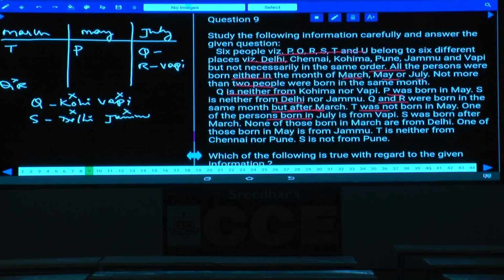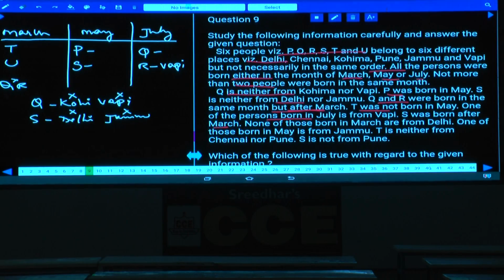And S was born after March. As S was born after March, S cannot be in the month of March, and S must be in the month of May. So May has P and S. Then who is the person left over here? U is the person left over, so U must be in the month of March.